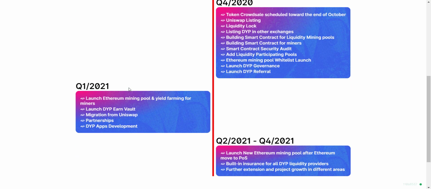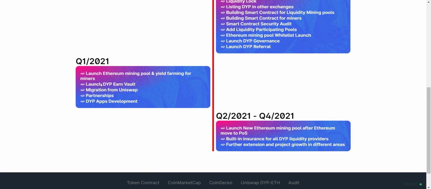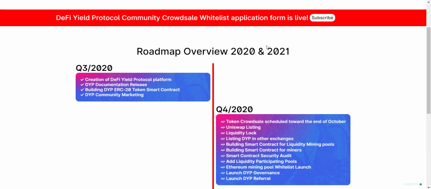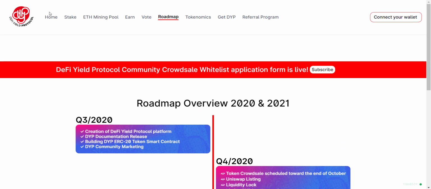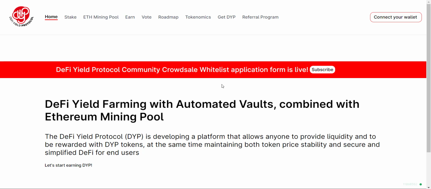And then if we talk about Q1 2021, their main focus will be launching the Ethereum mining pool and yield mining for miners, launching DYP on vault, partnerships, and DYP apps development. So this is basically the roadmap of their 2020 and 2021. Now I am going back to the home page. So this is all about the DeFi Yield Protocol project.